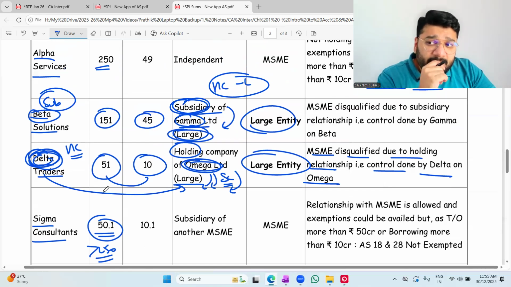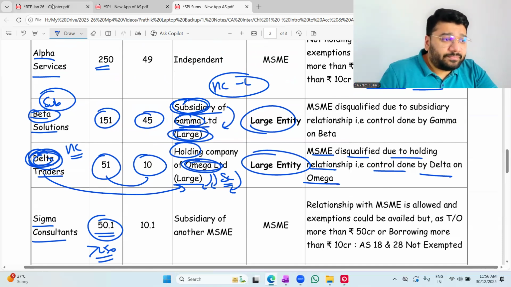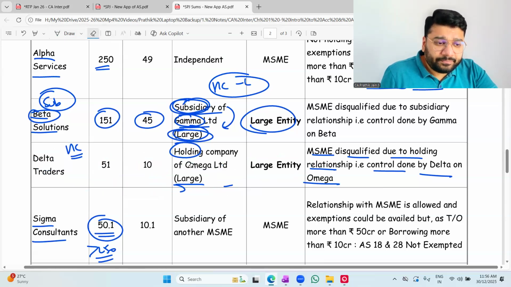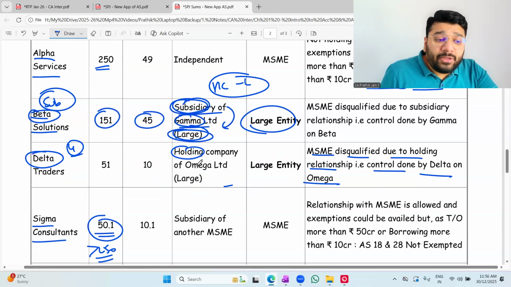If it is a holding and subsidiary of MSME, by default... You're talking about 18 and 28? No, talking about the normal 5 conditions. Delta Trader holding company, correct, is MSME, correct, and Omega Limited. See, Delta, first 4 conditions they're satisfying. But it has become the holding company of a subsidiary.